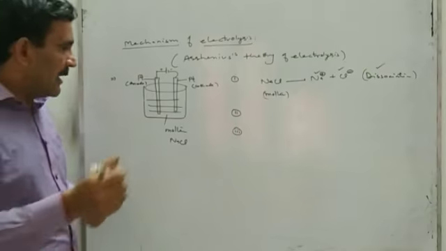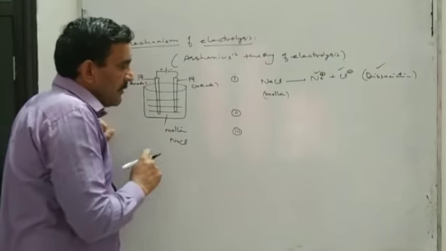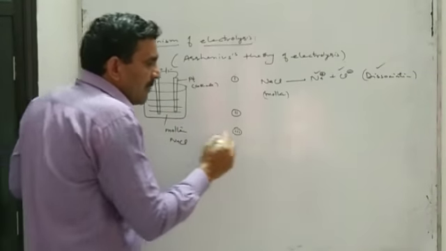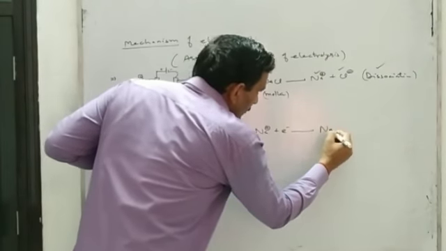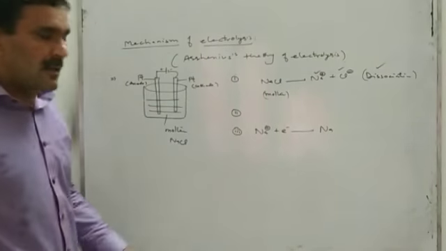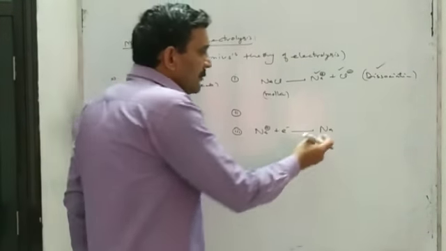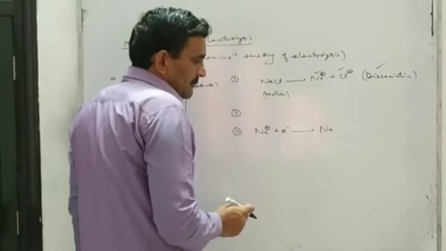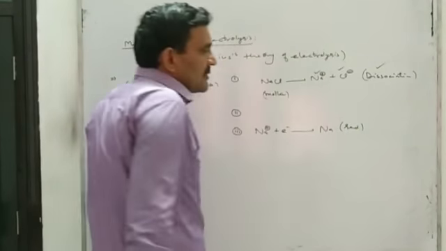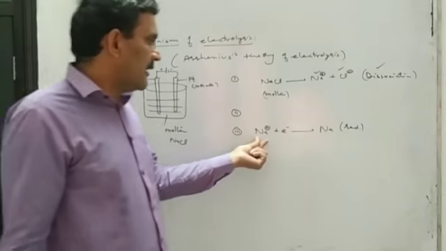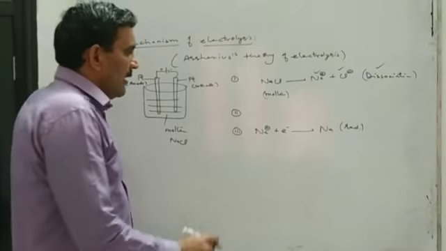Like when we pass electricity through molten NaCl, sodium ion will move toward the cathode. When they reach the cathode, they will take electrons from the cathode. That is, sodium ion will take an electron from the cathode and a neutral sodium atom will be formed. This can be called reduction of cation. That is, the metal ion will be reduced.